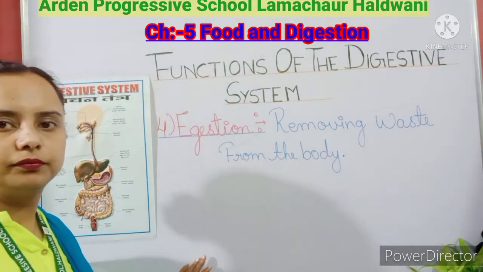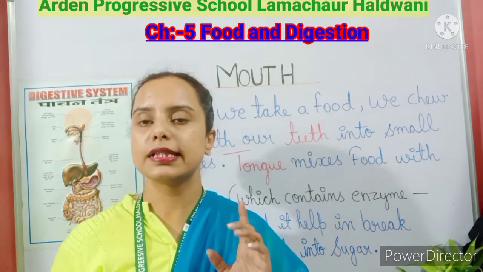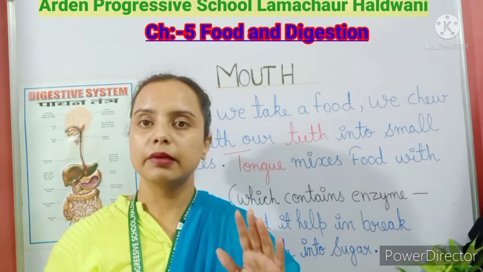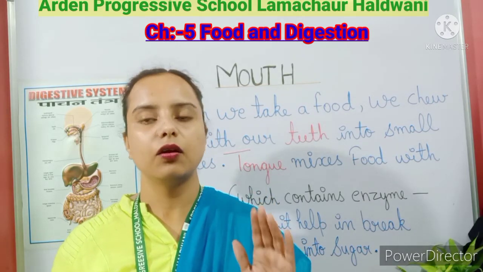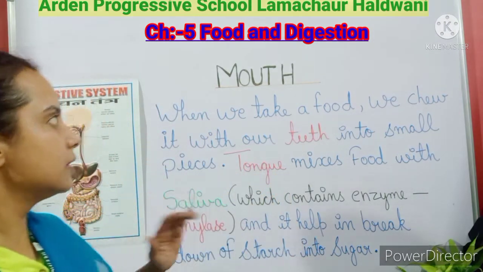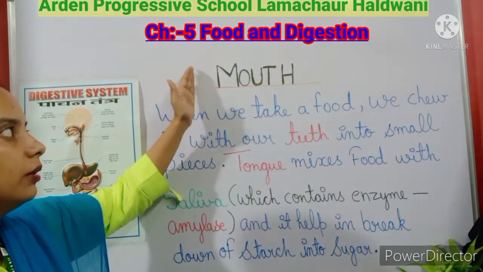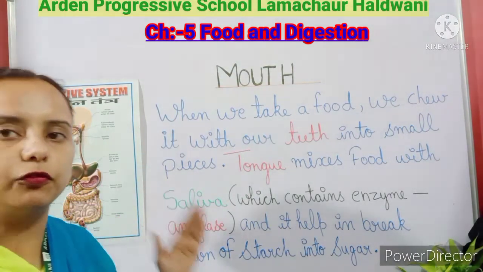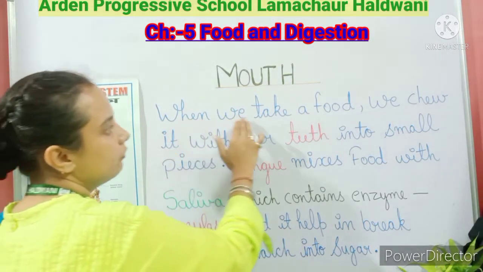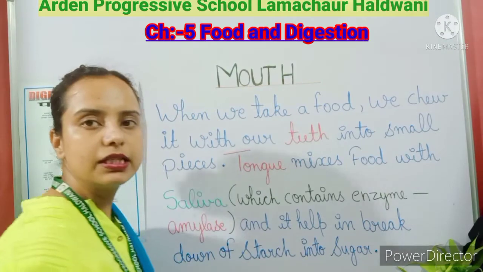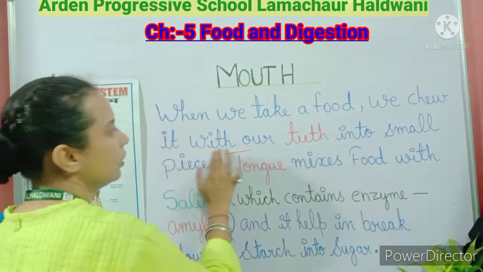Dear students, I have explained that the first step of the digestive system is ingestion. Ingestion means taking in the food. That process starts from the mouth here. So from the mouth only the digestion of the food begins. When we take food, meaning when ingestion is taking place, then we chew it with our teeth.